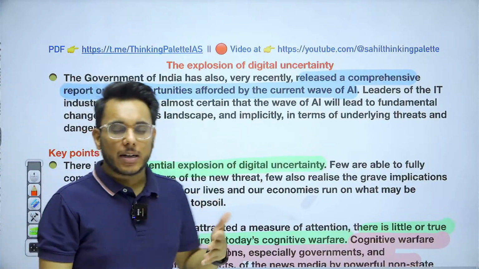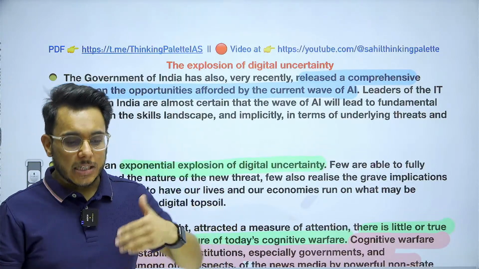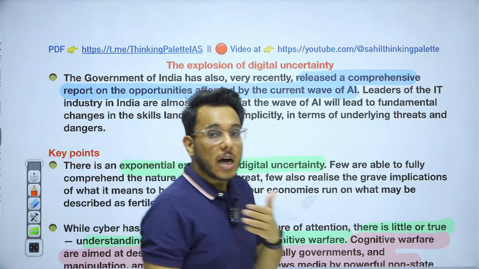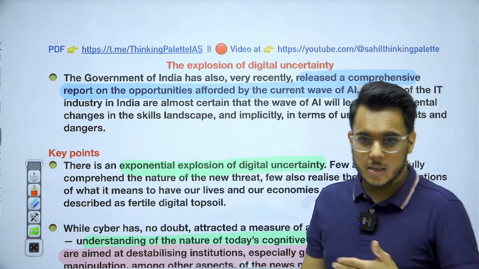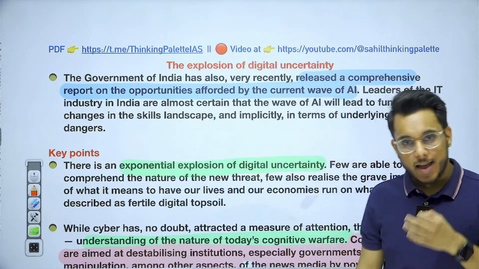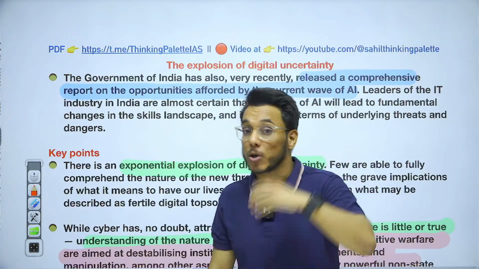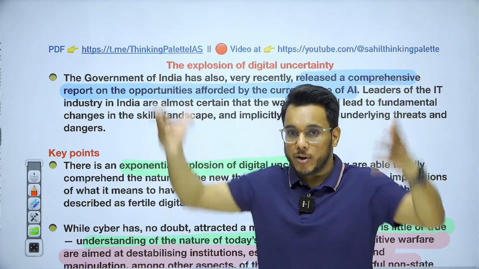It has been provided that artificial intelligence is bringing a lot of opportunities, but at the same time it is unleashing a large number of threats and uncertainties. It is often said that artificial intelligence is a black box, meaning we don't know what it will open up, we don't know what it will bring.